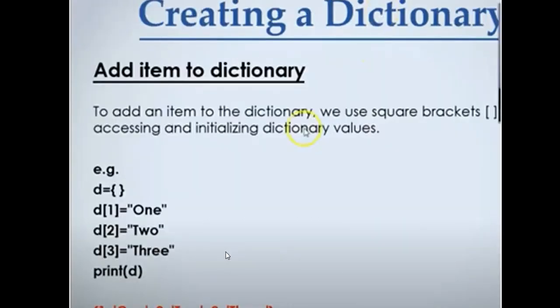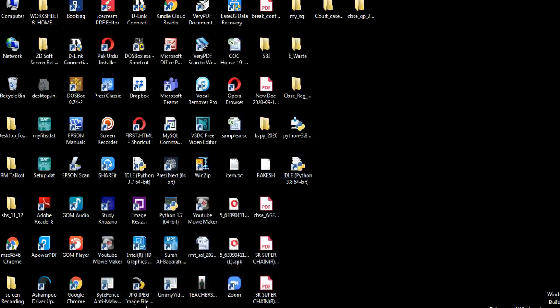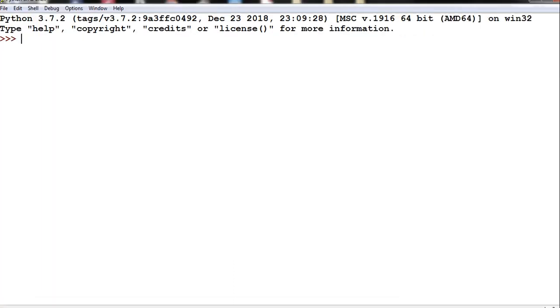Before going to the accessing and all, let us do these examples in our Python. Whatever you have learned so far, let us go to the IDLE. Okay, let us do it at the Python shell only. Now if I give small d equal to curly braces, okay, if I write d, it will print an empty dictionary. Now I will type all kinds of dictionary elements here so that you can understand.